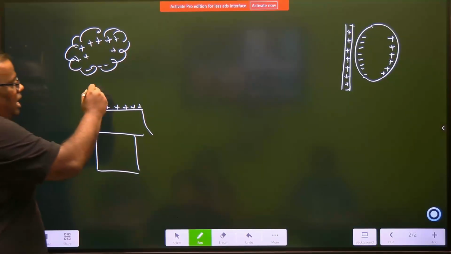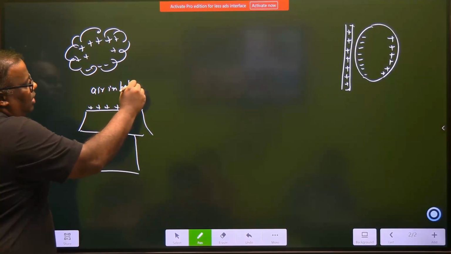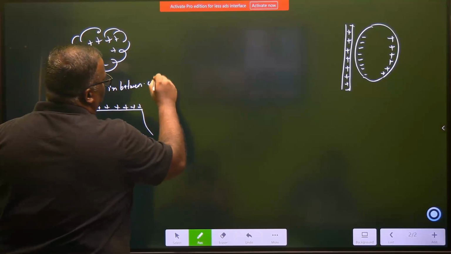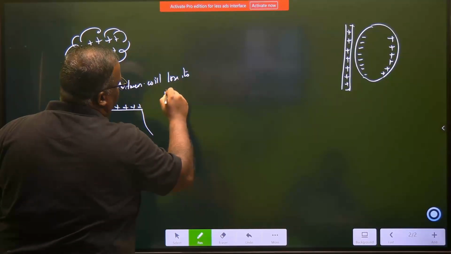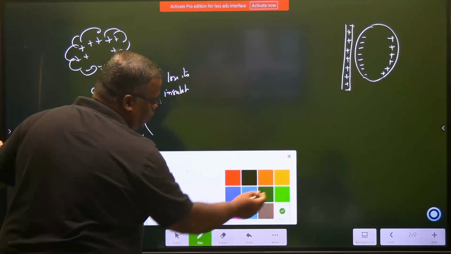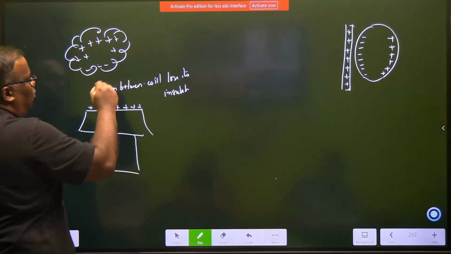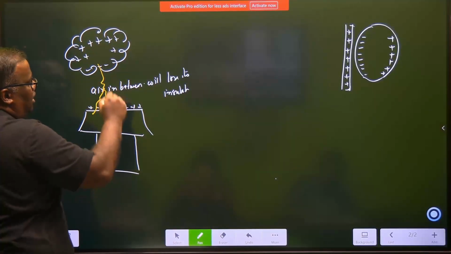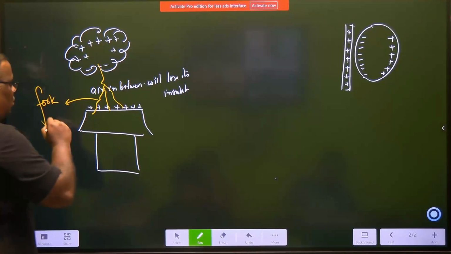So the air in between will lose its insulation, and what you will see is a huge burst. You will see a huge burst of lightning. एक बहुत बड़ा lightning यहाँ पे आएगा, and this is known as fork lightning. Fork lightning.